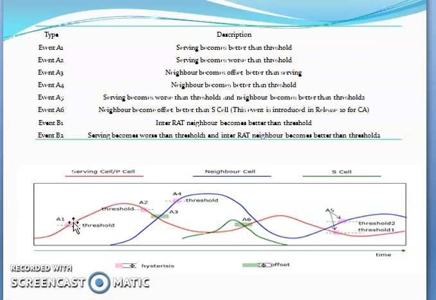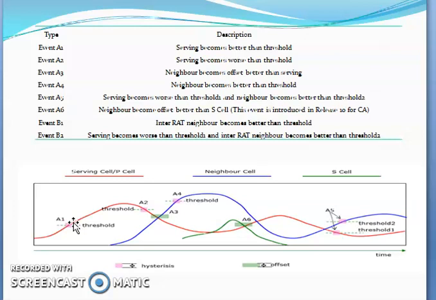If the serving cell RSRP, RSRQ is below your threshold, that means the UE is able to find the neighbor cells, depending upon the threshold you have decided and the parameter enabled. It checks intrafrequency first priority, then interfrequency, then your WCDMA and then GSM.